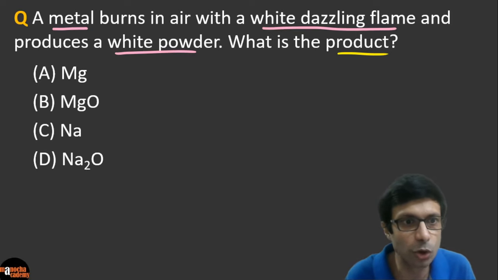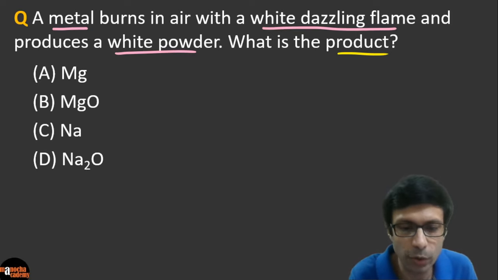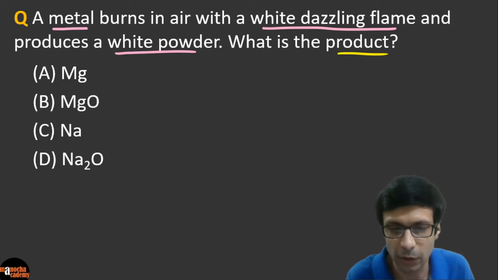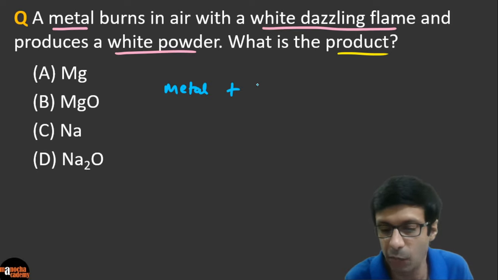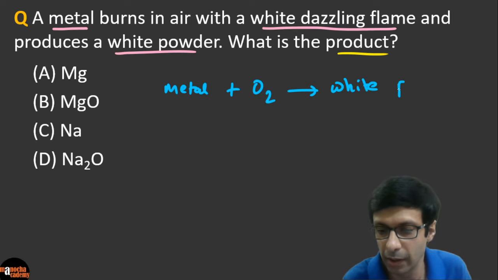Okay. And so good to see a lot of answers here. So what do you think the reaction is going to be here? Okay. Some metal burns in air, right? So there's some metal which is burning in air, which we can say oxygen, and it produces a product which is a white powder. Okay. And it says it burns with a dazzling white flame.